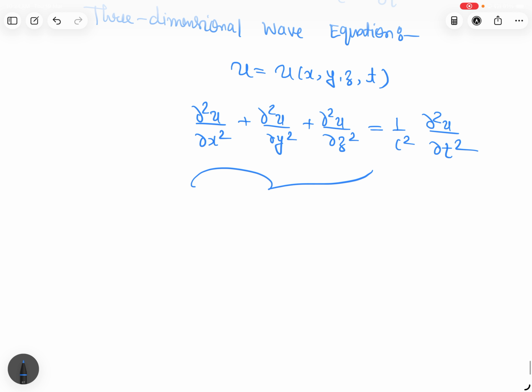So here, on the left hand side, we can write the three-dimensional Laplacian operator.